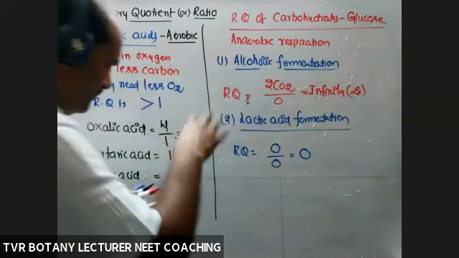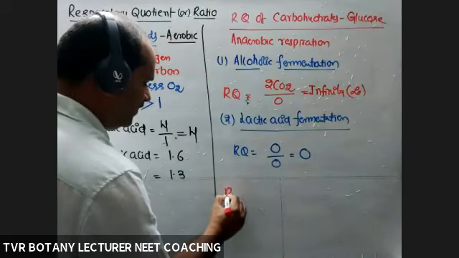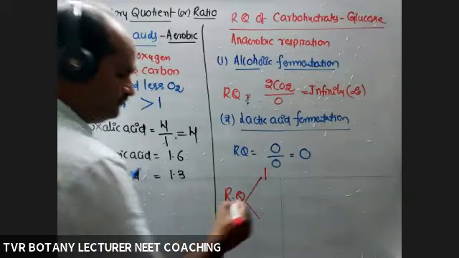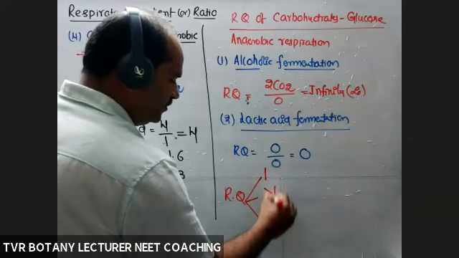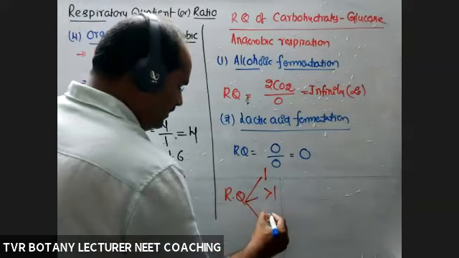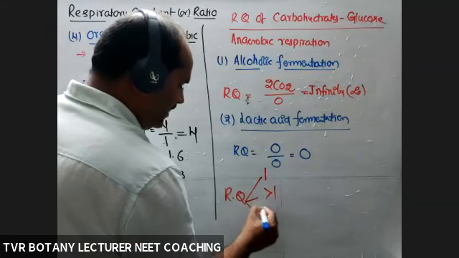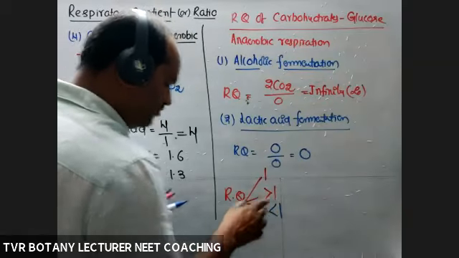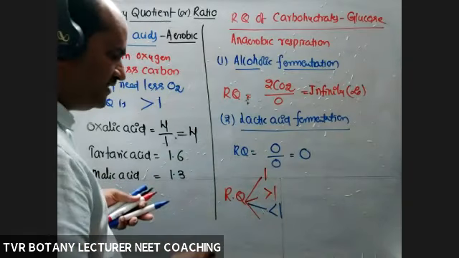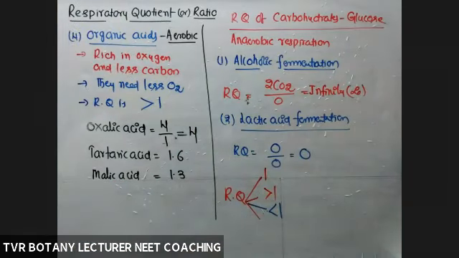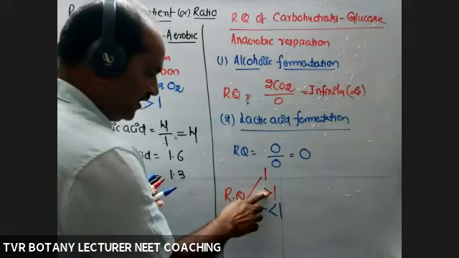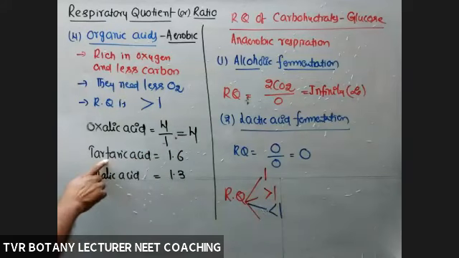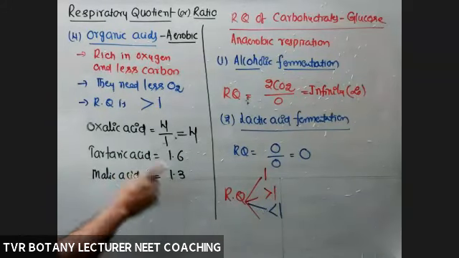So on the base of all these things, possible RQ values: one possible, more than one possible, less than one also possible. Less than one in the case of fats and proteins. Greater than one in the case of, for example, oxalic acid, 4, tartaric acid, 1.6, malic acid, 1.3.